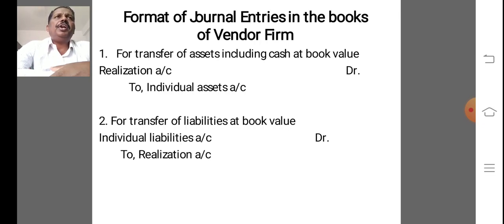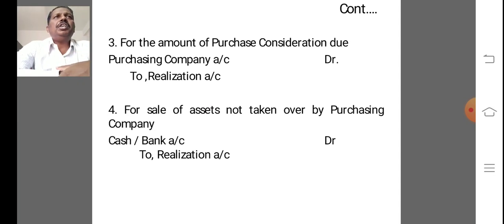The second journal entry is for transfer of liabilities at book value. Debit individual liabilities account to realization account. And the third entry is for the amount of purchase consideration due. Purchasing company account debit to realization account.